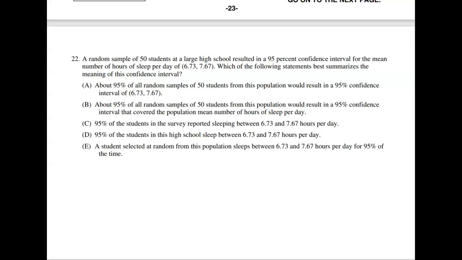And using this method, we would capture that true mean 95% of the time. So A is not going to be the correct answer. B, about 95% of all random samples of 50 students from this population would result in a 95% confidence interval that covered the population mean number of hours of sleep per day. That's going to be our correct answer. Our answer is going to be B.